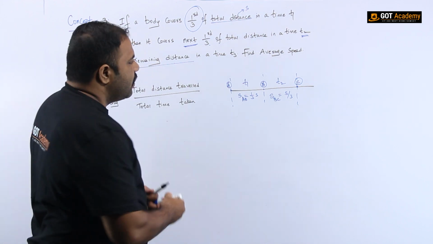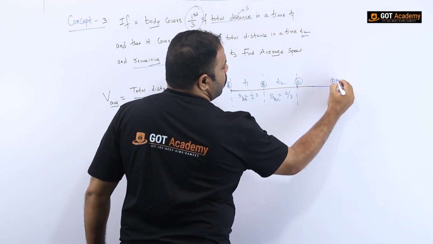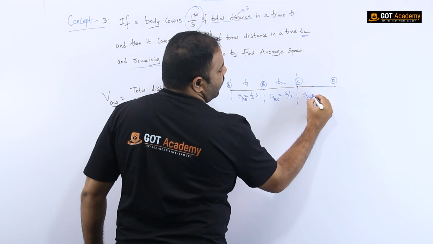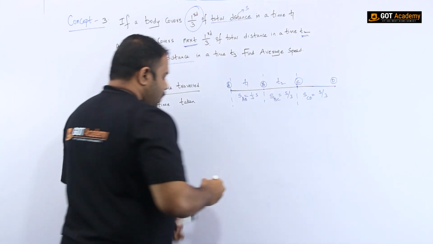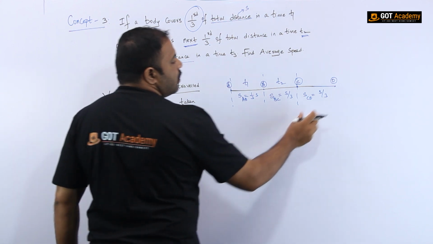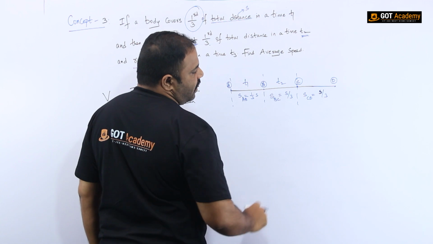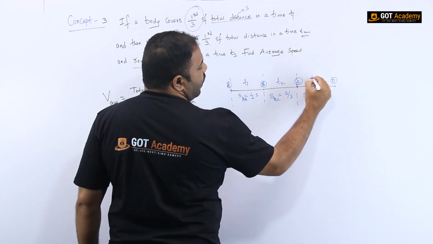Let me write there. Again from C to D, the remaining distance is S by 3. We should know that automatically. So the remaining distance is 1/3 of the total, that is S by 3, which was covered in a time T3.